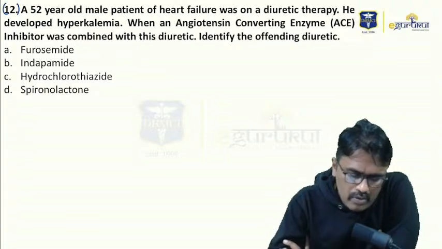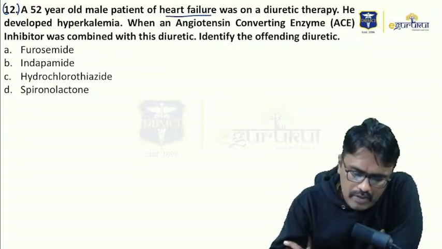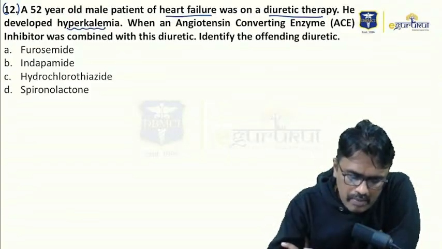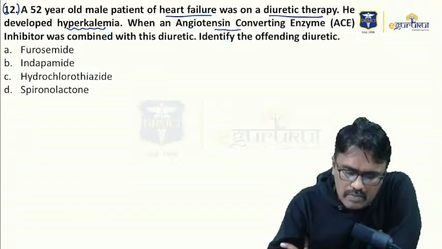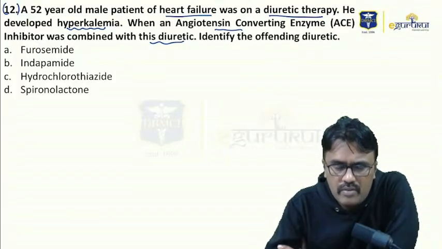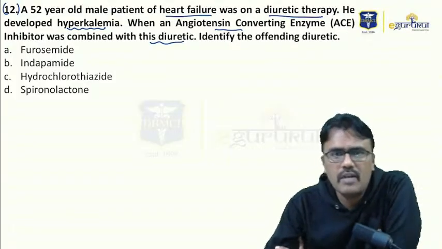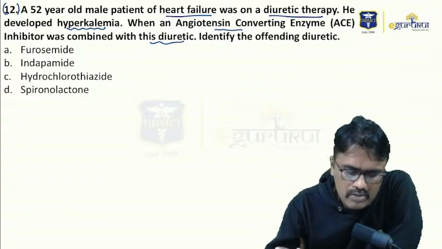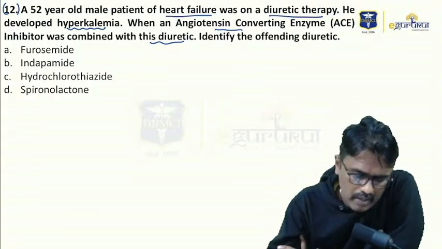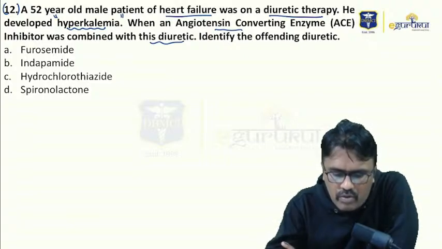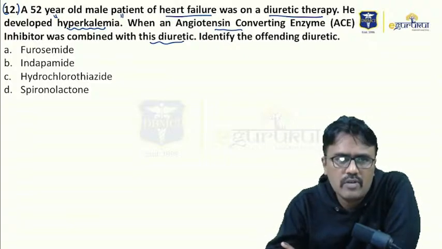A 15-year-old male patient has heart failure and was on diuretic therapy. He developed hyperkalemia when an ACE inhibitor was combined with this diuretic. Identify the offending diuretic. So the patient was having heart failure. You know that in chronic heart failure, we start with either ACE inhibitors or ARBs. So he is also taking a diuretic and he is having hyperkalemia. So you have to identify the offending diuretic, that means one which can also cause hyperkalemia.